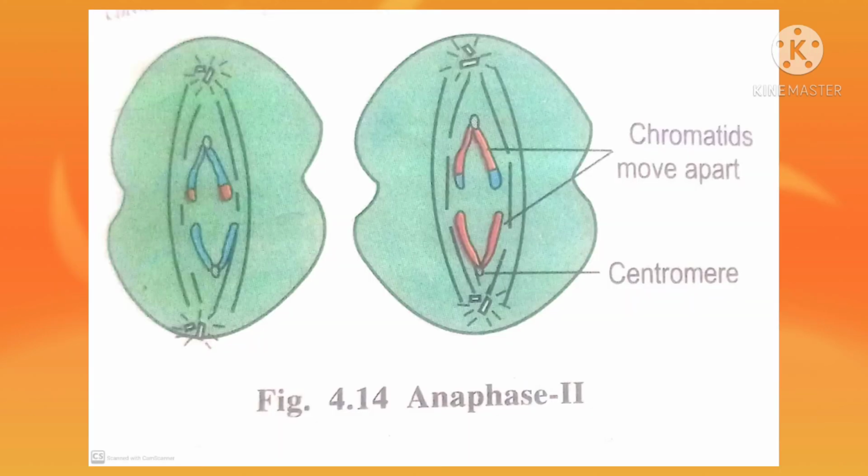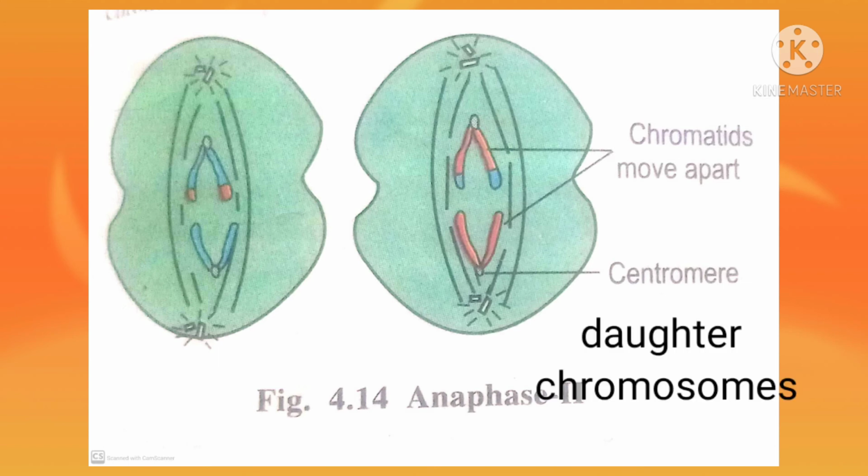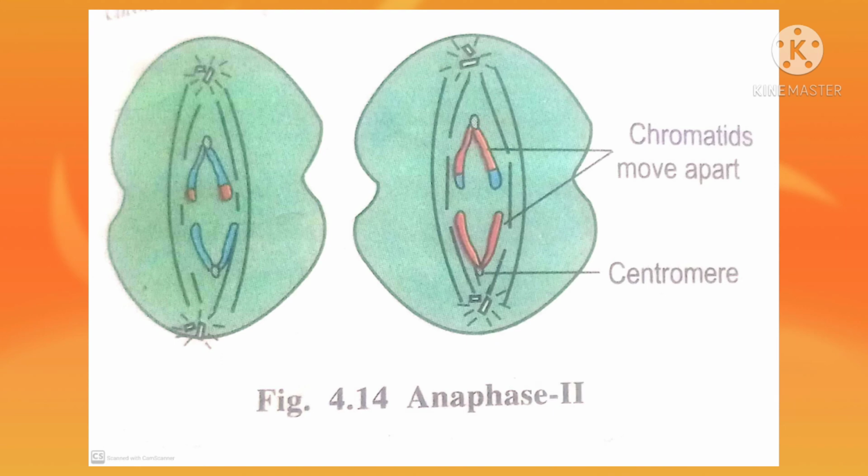Anaphase second. The centromere of each chromosome divides and the chromatids separate. Each chromatid is now called a daughter chromosome. Between the centromeres of daughter chromosomes, interchromosomal fibers are formed. They move towards opposite poles by shortening or contraction of the chromosomal fibers and elongation of interchromosomal fibers.